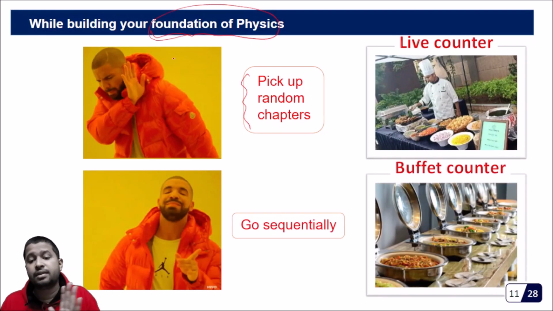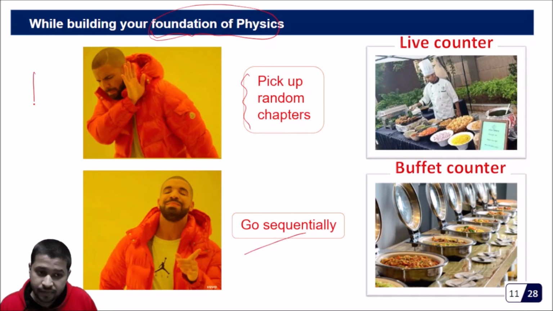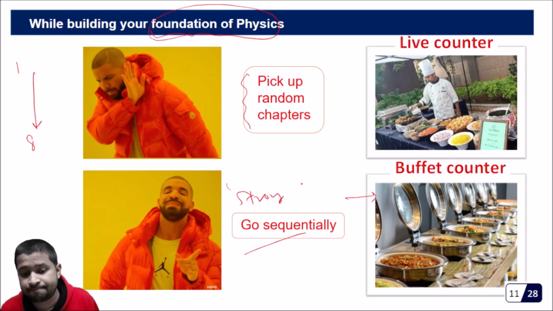Instead, I request you to go sequentially, because by now I have already shown how the different chapters from chapter 1 to 8 are connected, and how step by step your foundation of physics is getting built through these chapters. It's like a buffet counter. If you go one chapter at a time, then it's very good for you. You will have a strong foundation.